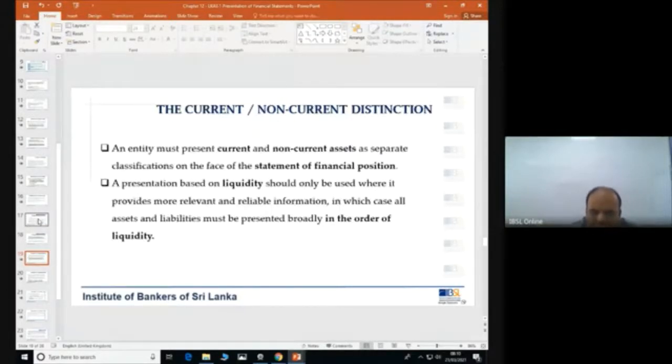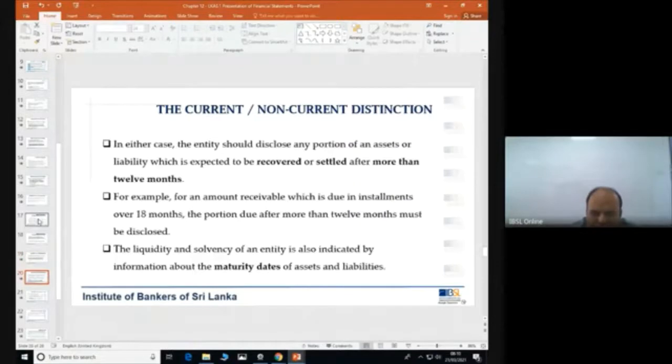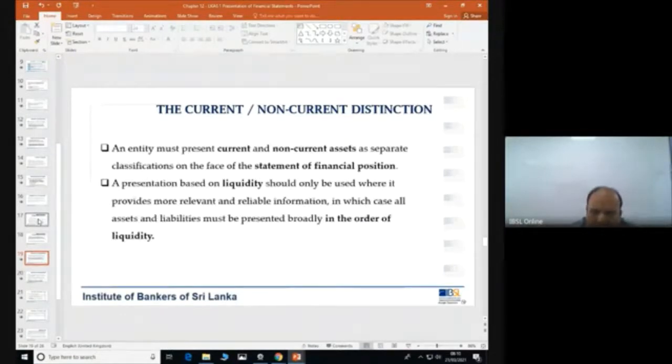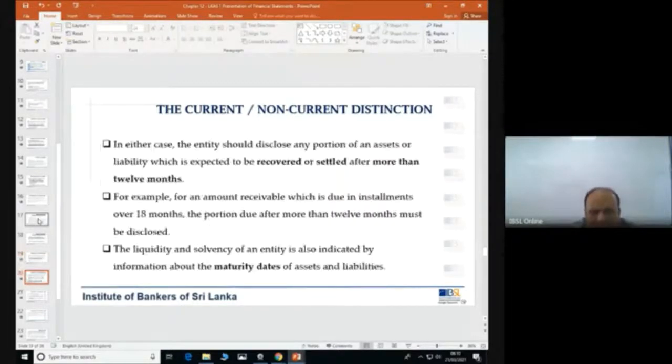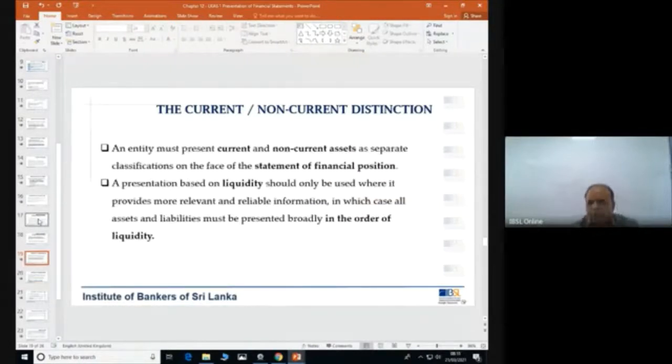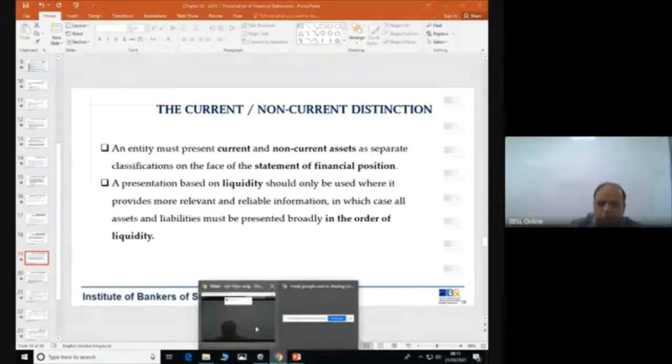Now what we are going to learn today is, from the bank's point of view, not really what we interpret, but theoretically it is also an important component of a company's financial statement. That is the distinction between current assets and non-current assets. We know that in a financial statement you have assets. Okay, let me go to the board and explain it.